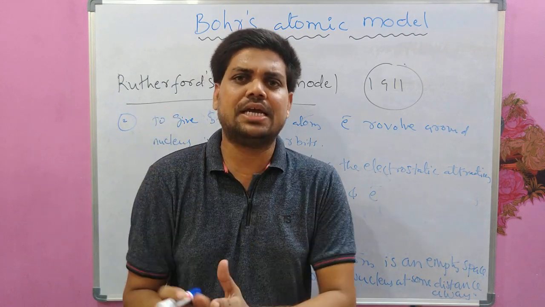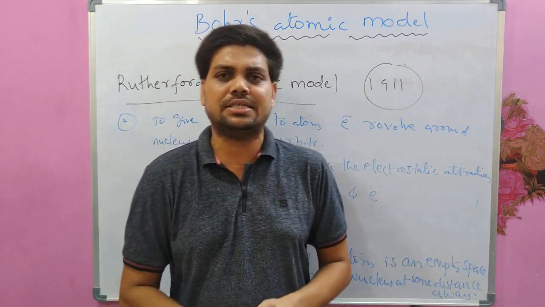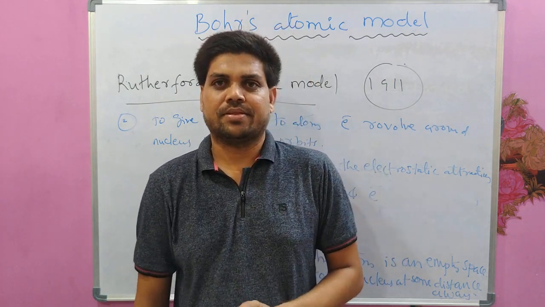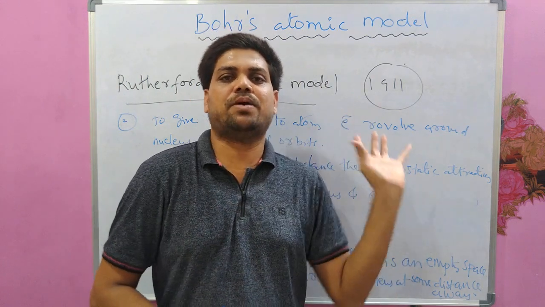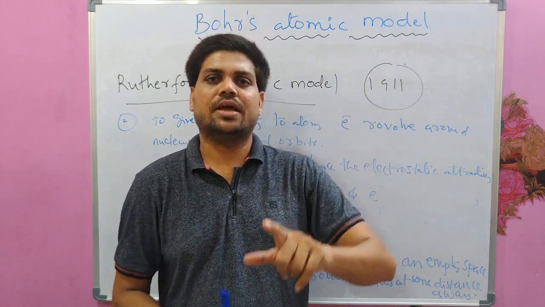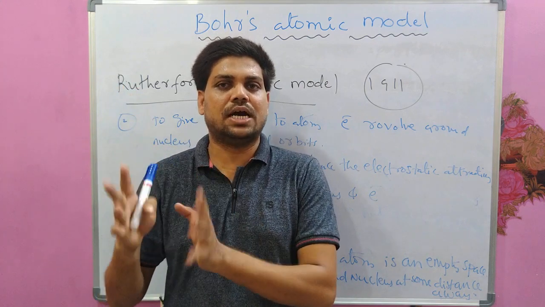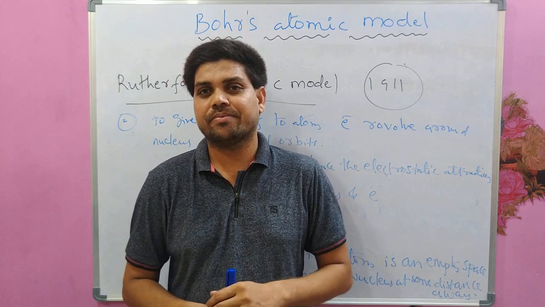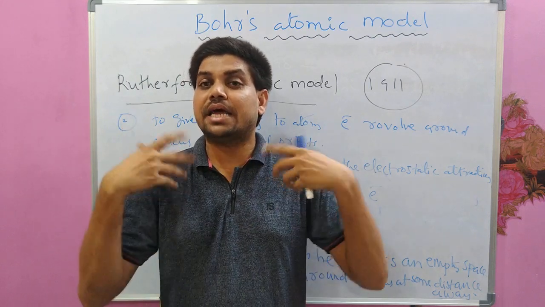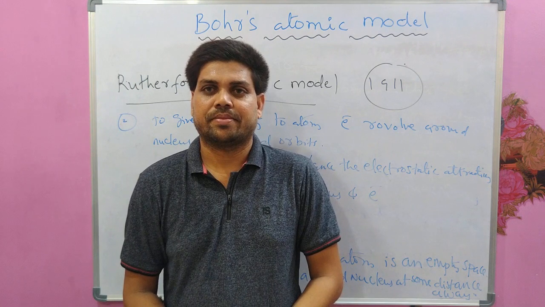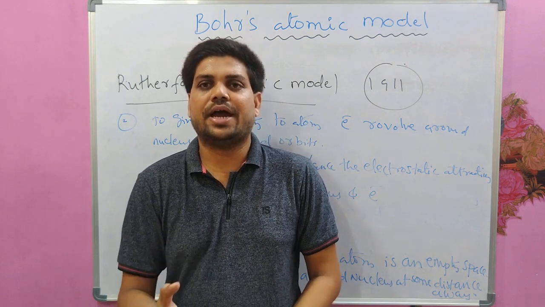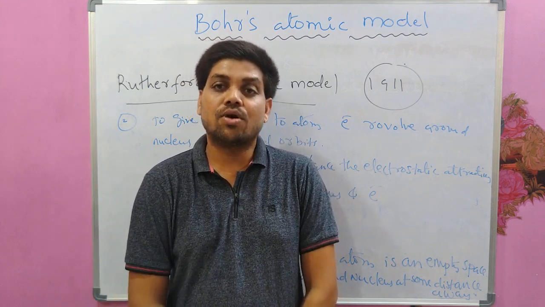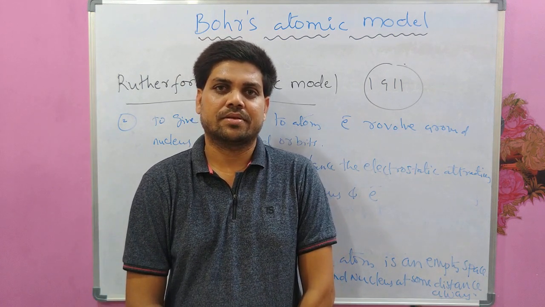And the main reason for this scattering of alpha particles is the nucleus at the center. That is why the first postulate of Rutherford is that there is some positively charged matter which is the nucleus at the center of the atom, and most of the atom is an empty space. This idea actually came from alpha particle scattering by gold foil.